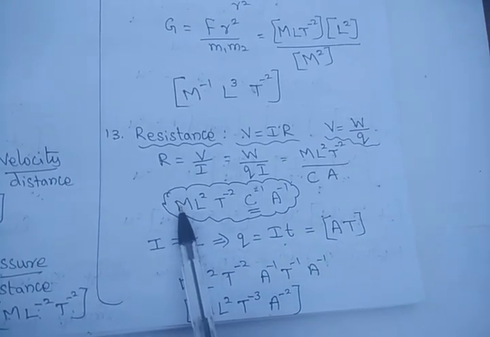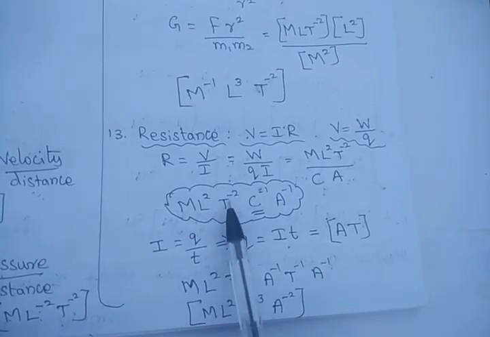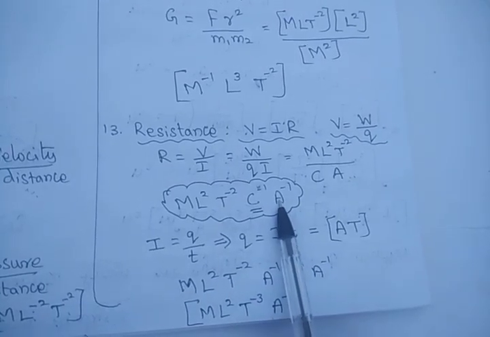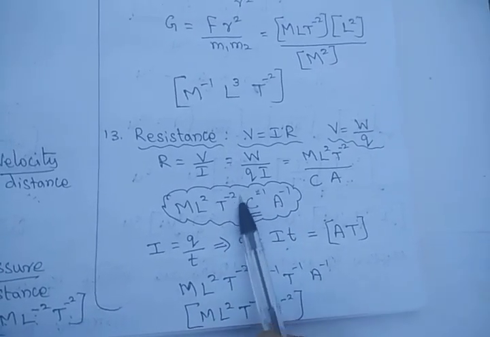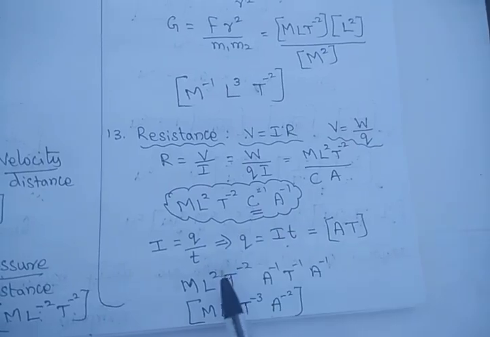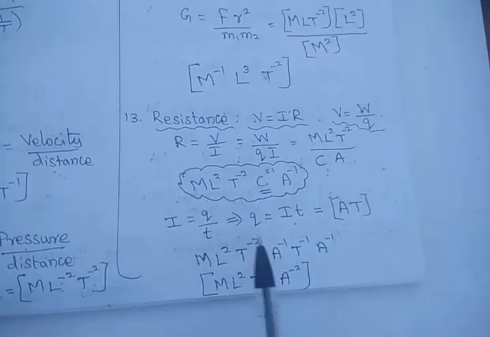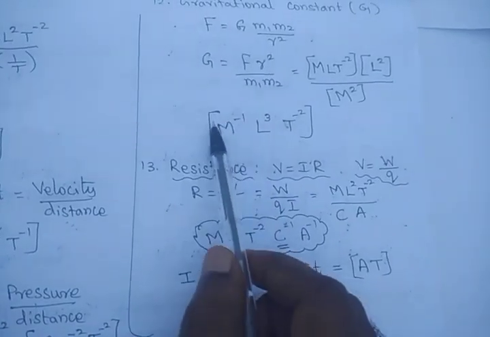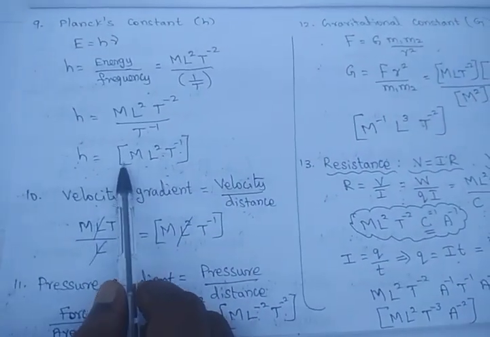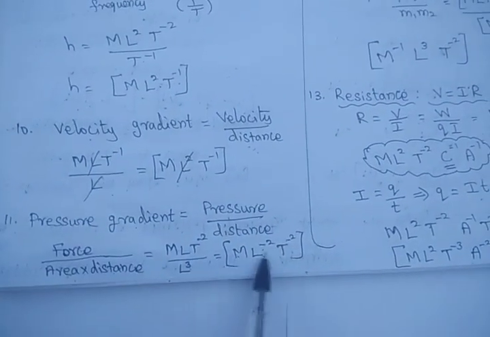In this, mass is a fundamental quantity, L is a fundamental quantity, T is a fundamental quantity, and A is a fundamental quantity. In the 7 fundamental quantities we never studied, coulomb will not come. So we have to convert this coulomb into fundamental quantities. That is the dimensional formula importance. So we have to represent all the dimensional formulas only in fundamental quantities.